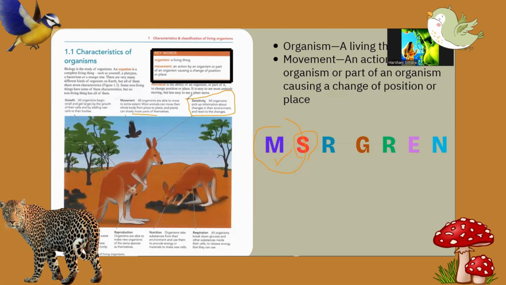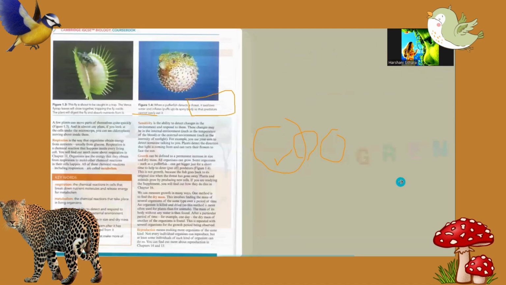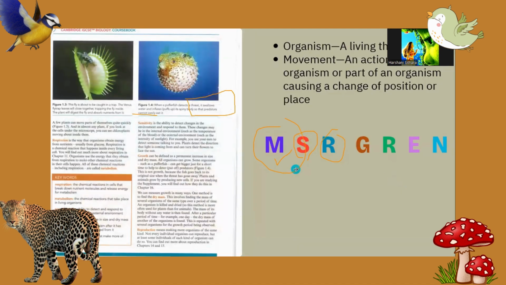That is what we call sensitivity. Next one, R. What is that? Okay, before that, we will move to our next slide. Right, okay. We already discussed M, S, R.